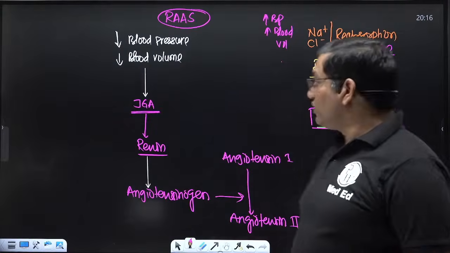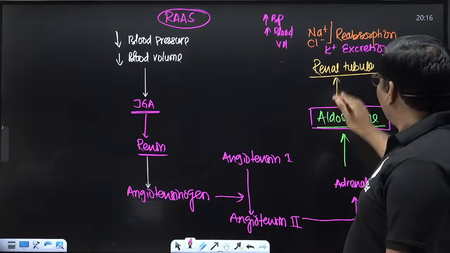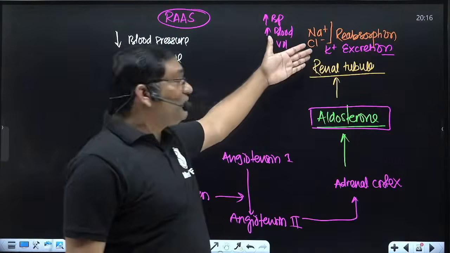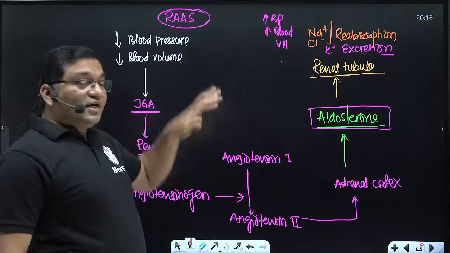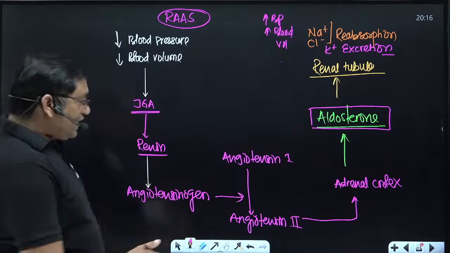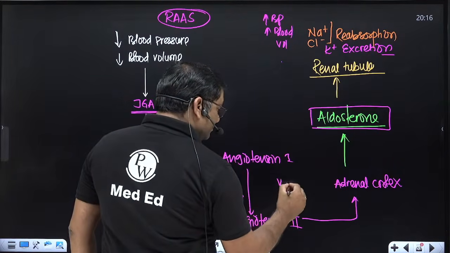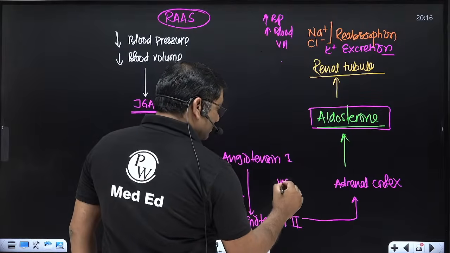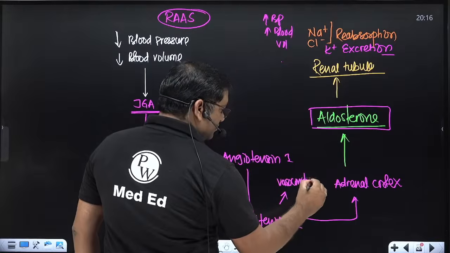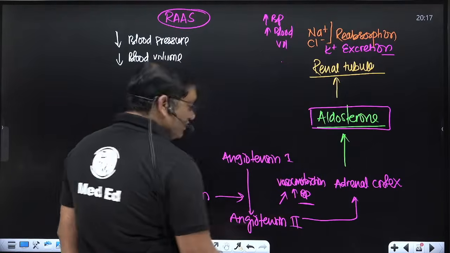Through aldosterone, there is increased reabsorption of sodium and chloride and increased excretion of potassium. This is how sodium, potassium and chloride are regulated by the renin angiotensin aldosterone system.